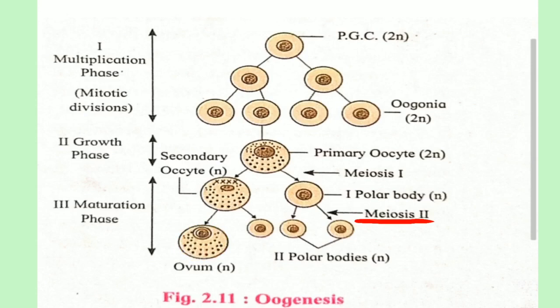Here the n number remains constant but the number of cells increases because it is similar to mitotic cell division. Only the number of cells increases but the chromosome number remains n, or constant, and that is 23 chromosomes in the secondary oocyte as well as in the daughter cells, that is, the ovum and the second polar body. So all of you know that the secondary oocyte undergoes meiosis second when sperm comes in contact with it, and the daughter cells are called the ovum and the second polar body. Now this ovum is ready for fertilization.